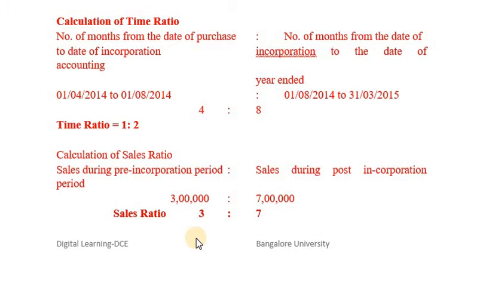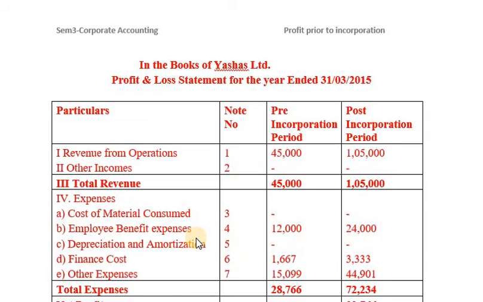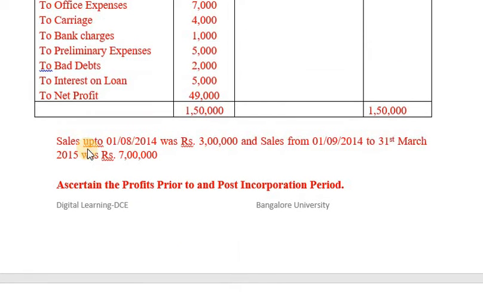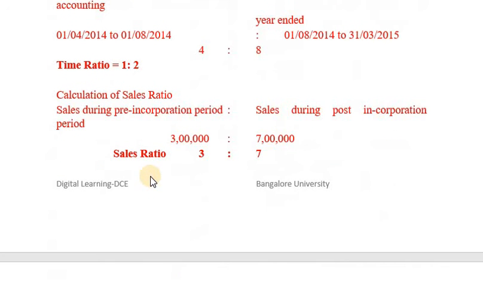Calculation of sales ratio, second step. Now, let us concentrate on this additional information. Sales up to 1/8/2014 was rupees 3 lakh and sales from 1/9/2014 to 31st March 2015 was rupees 7 lakh. It means pre-incorporation sales will be 3 lakh, post-incorporation sales will be 7 lakh. So, sales ratio will be 3:7.